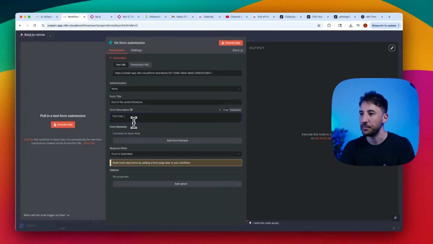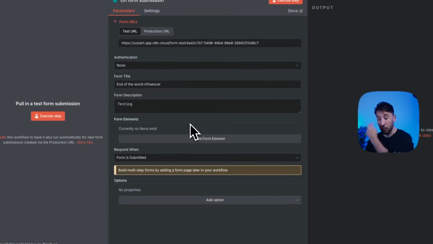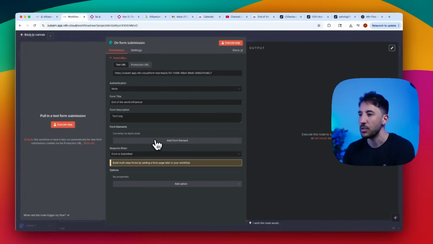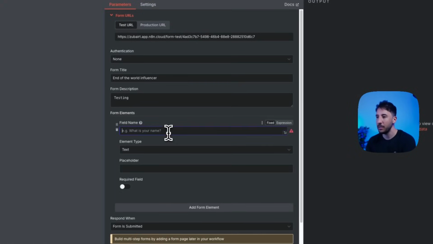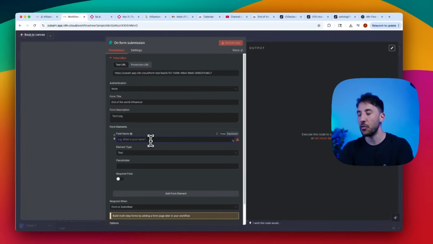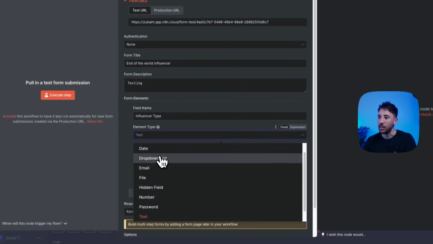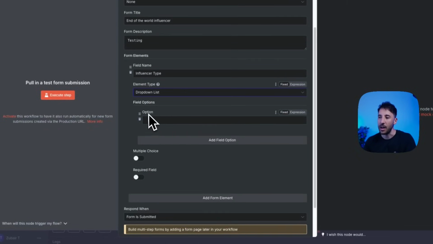That's fine for now. Here's where we would add form elements. In our case, we'll be adding drop-down lists and also a text field. The first thing you're going to do is click on form element, and give it a field name. Each section of this form will have a title and also the type that you want to give the element, whether it's a text or a drop-down menu or something like that. For this first one, I'm just going to do influencer type. For the element, you're going to click on drop down list, and this will give you the different options that you can add.